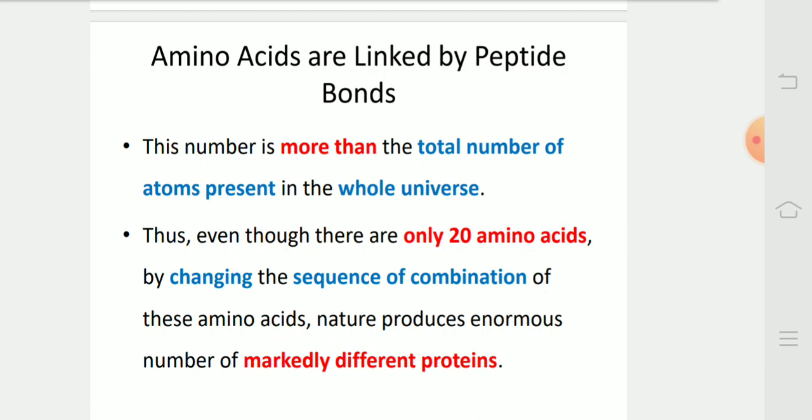This number is more than the total number of atoms present in the whole universe. Thus, even though there are only 20 amino acids, by changing the sequence of combination of these amino acids, nature produces an enormous number of markedly different proteins.